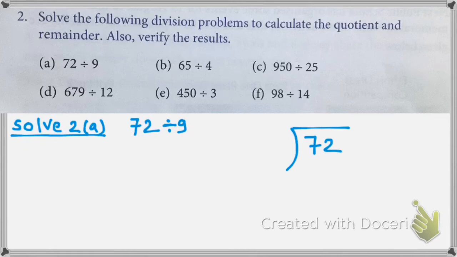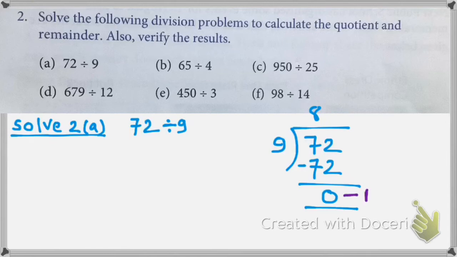And we have to divide it by 9. So we have to find out the number in 9's table which is equal to 72 or less than 72. So students, 9 8 times gives you 72. So when you subtract 72 from 72, it will give you 0. 0 is here remainder,